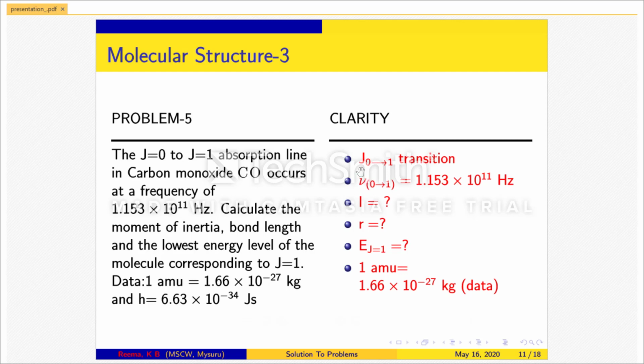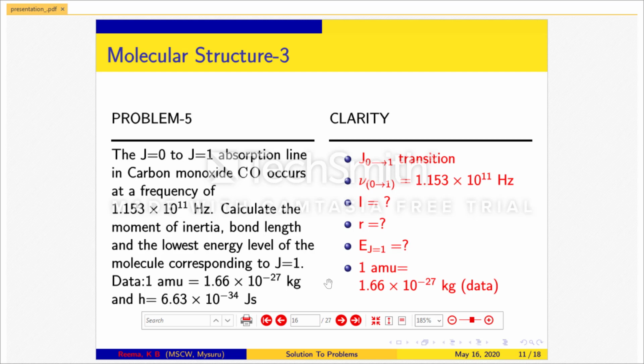For transition from initial quantum number J to final quantum number J plus 1, frequency nu is equal to 1.153 times 10 to the power 11 Hz. Moment of inertia I has to be calculated. R, bond length, has to be calculated. Rotational energy for J is equal to 1 has to be calculated. Given 1 atomic mass unit is equal to 1.66 times 10 to the power minus 27 kg.